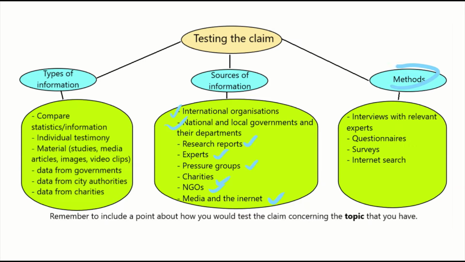And when you come to methods, you can use interviews, questionnaires, surveys, and internet searches. You could conduct surveys, interviews, and questionnaires with relevant experts in the field of young people behavior, and questionnaires, surveys around society on whether they think young people are badly behaved. So just put all of that into a paragraph and make sure you get 8 marks.